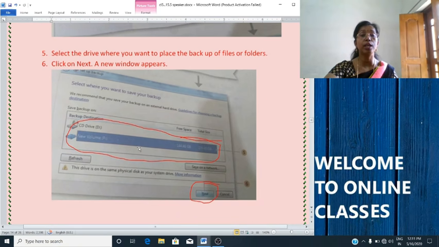Here it is the CD drive, or any external device, you have to select it from here. It is shown in step number 5. Then click on next here. Step number 6 you can see here. You will click on next.